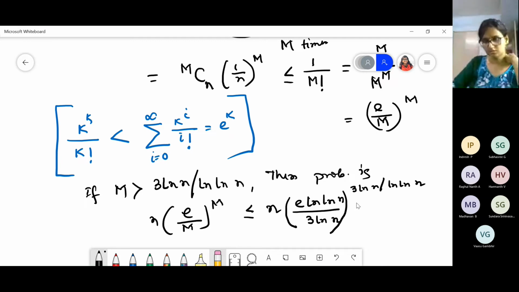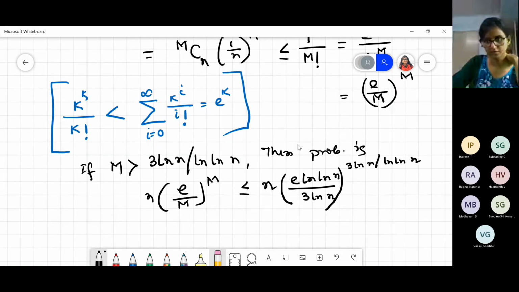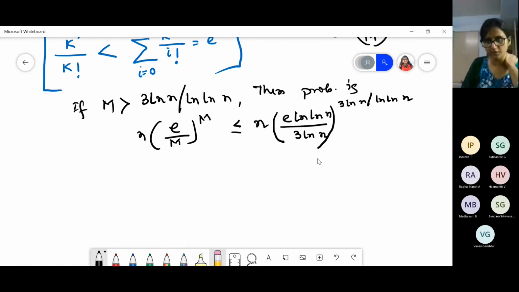So this is pretty difficult, but if you are able to solve it, you can see this is going to be less than or equal to 1 by n.